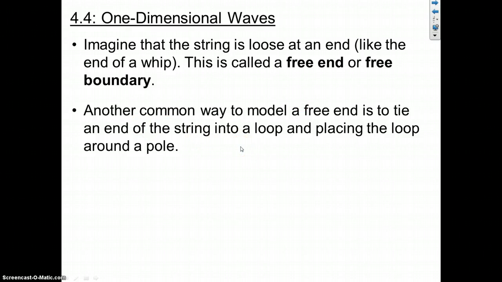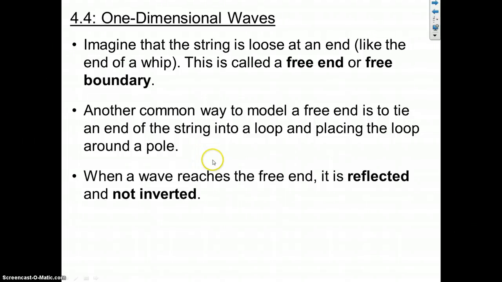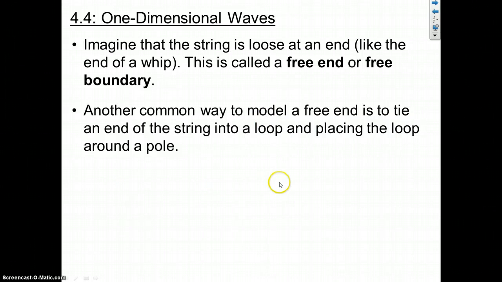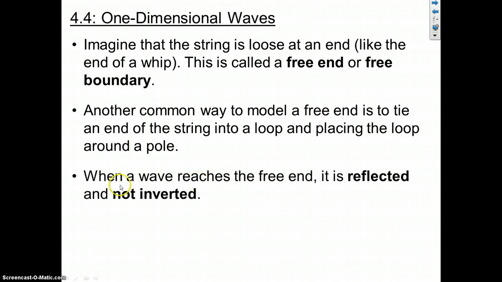Then you place that loop around a vertical pole. You saw this last year. That loop and that end of the string can move up and down the pole. So when a wave reaches this free end, it's free because it can move up and down. It's not fixed, it's not held in place. When a wave reaches a free end, it's reflected but not inverted.